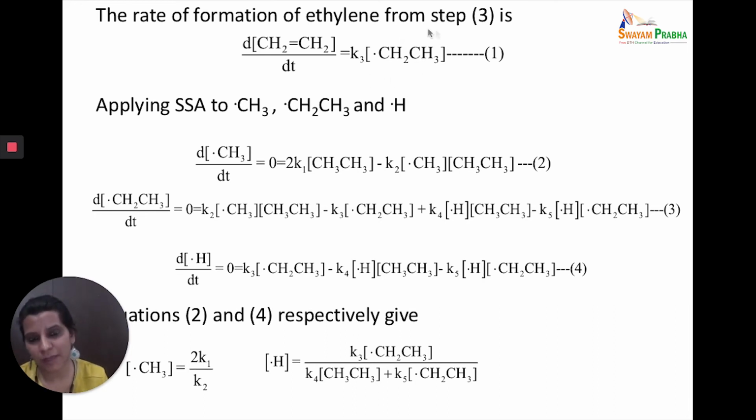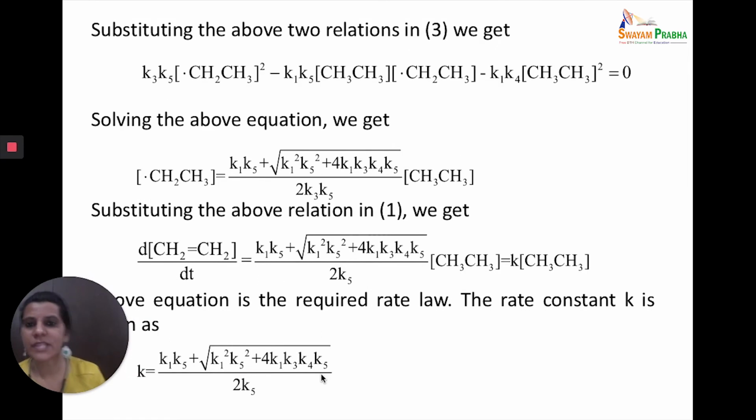Now if you have a radical in the rate law, you have to eliminate the radical. So you apply steady state approximations to all the three intermediates that are there. The intermediates are CH3, CH2CH3 and H, and you apply steady state approximations to that. d[I]/dt is equal to 0 and you get the values. And once you get these equations, you can manipulate them using simultaneous linear equations to get the concentration values of the intermediates, which can then be substituted.